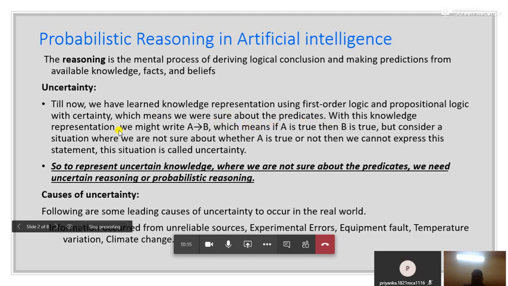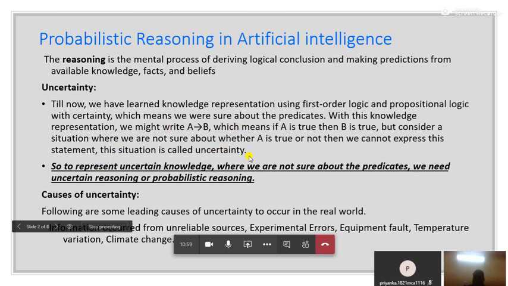With this knowledge representation, we might write A implies B, which means if A is true, then B is true. So for the events that we discussed previously, there was certainty, and with confidence we could say that the probability of occurrence of that event is 100%. But in case of uncertainty, we are not sure whether A is true or not. Then we cannot express this statement, and this situation is a kind of uncertainty.